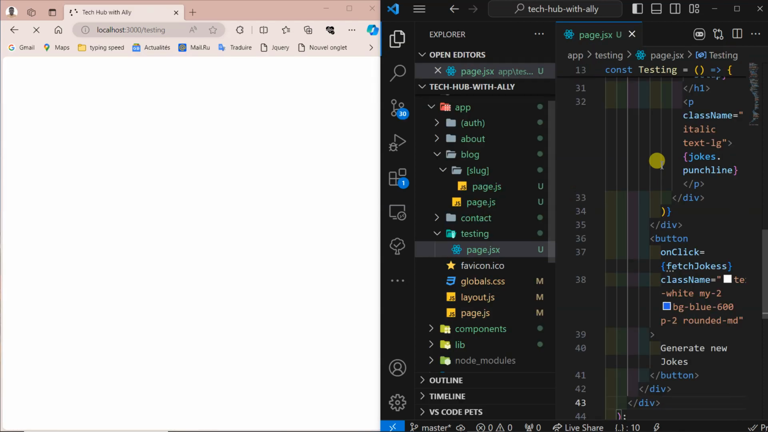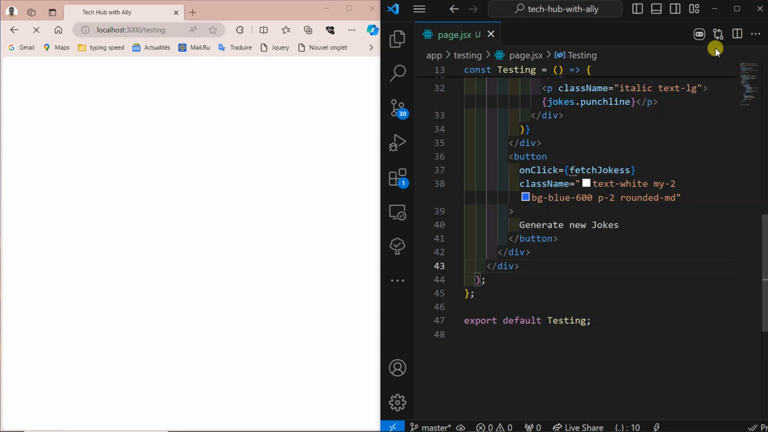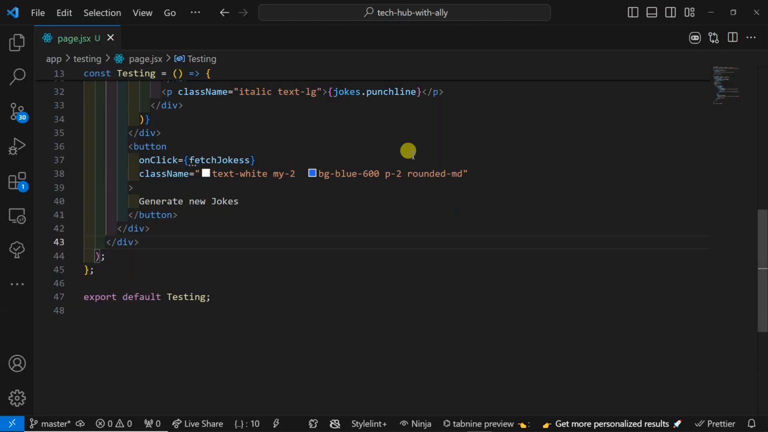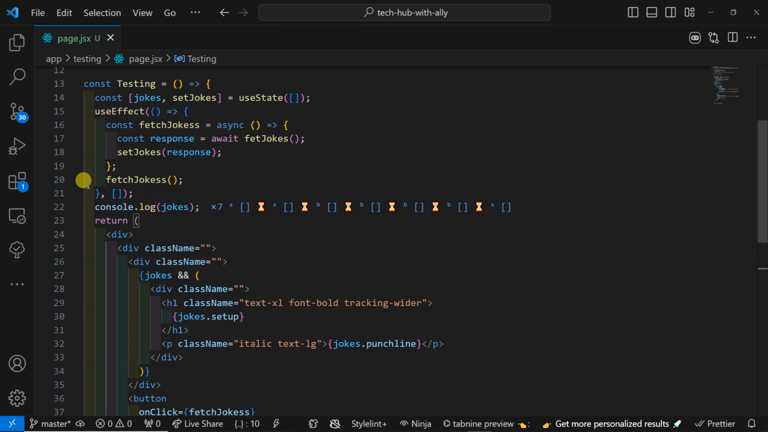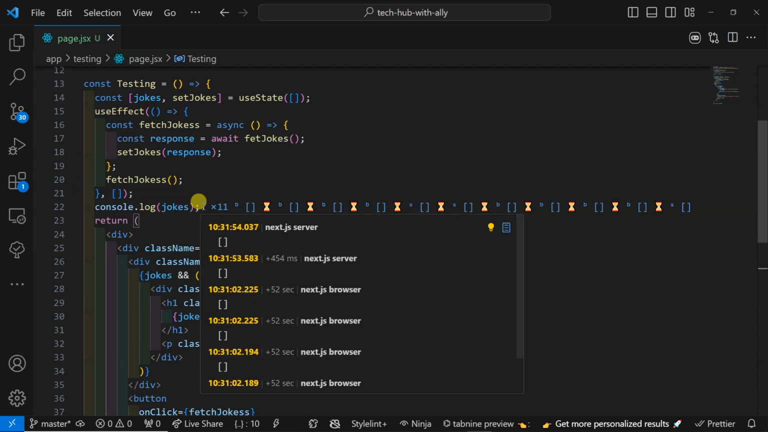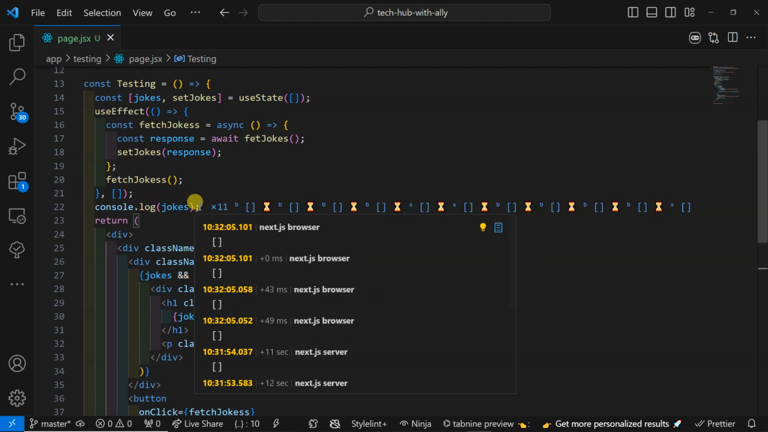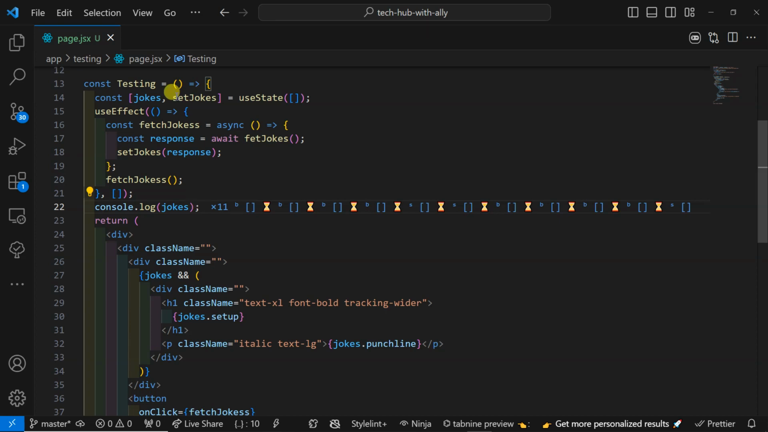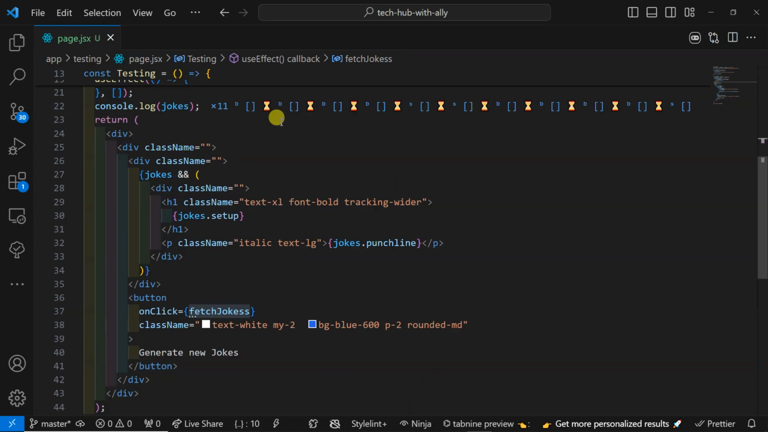Okay, let's see it here. Let's first of all have it like this. Let's see, the function is called, this is the name of function. Change spelling fetch joke.